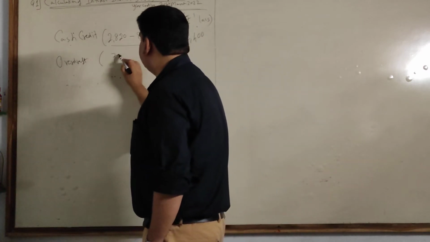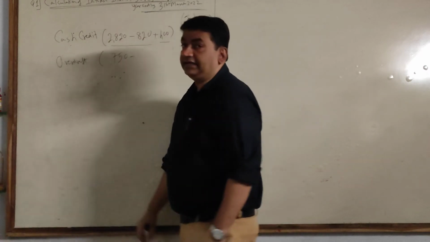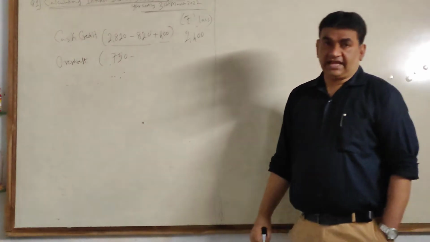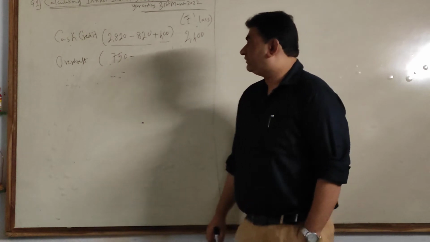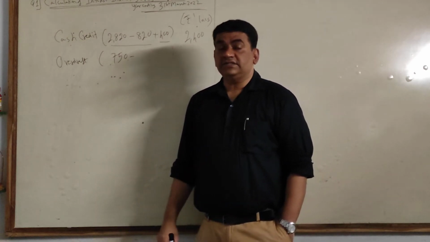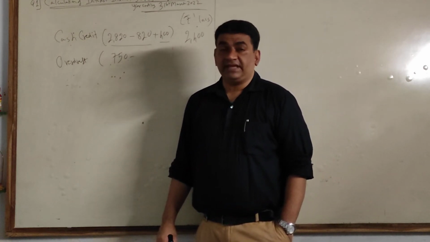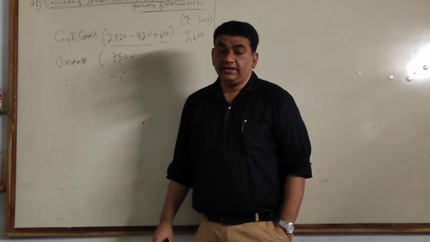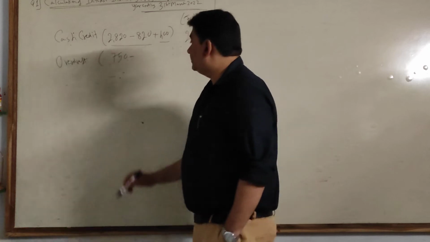750 is my total interest earned PA as well as NPA. PA only I need earned, NPA I don't need earned, so remove it.